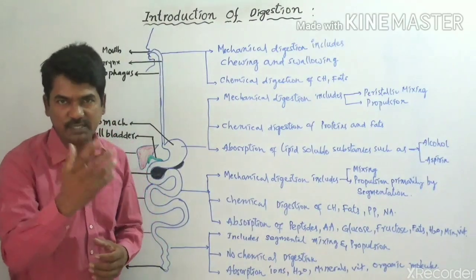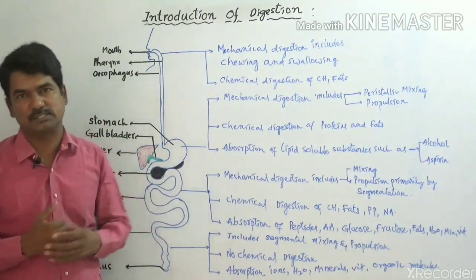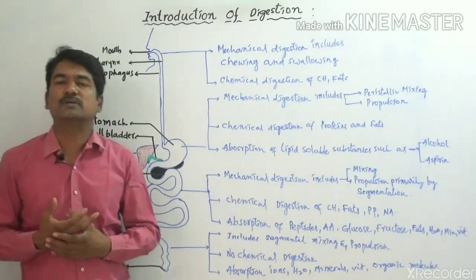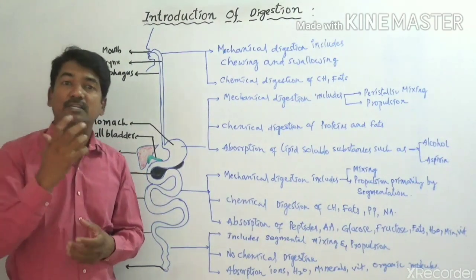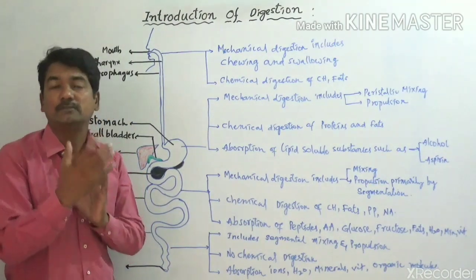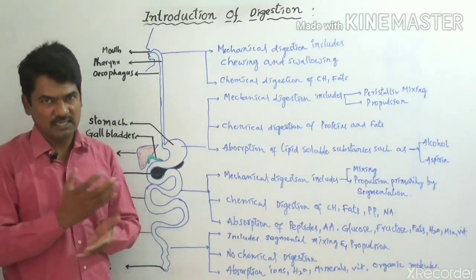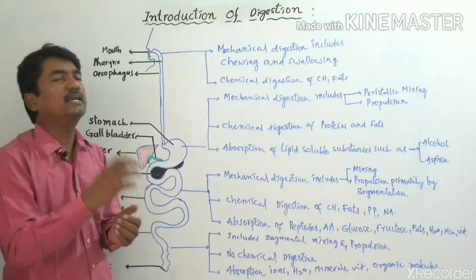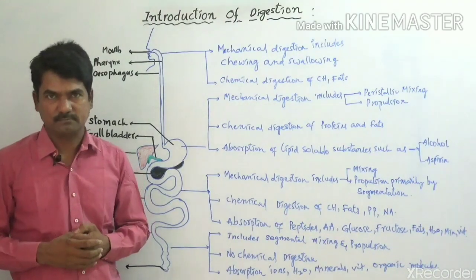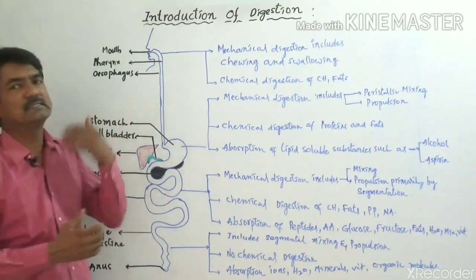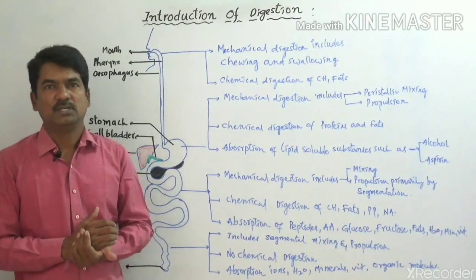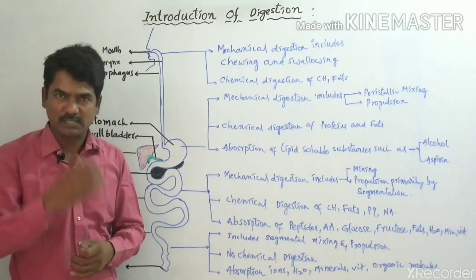So digestion is a form of catabolic process. What is a catabolic process? Catabolism, or catabolic, means catalysis here. Catalysis is nothing but breaking down into small pieces. The process is known as catabolism. So here, digestion is a catabolic process.